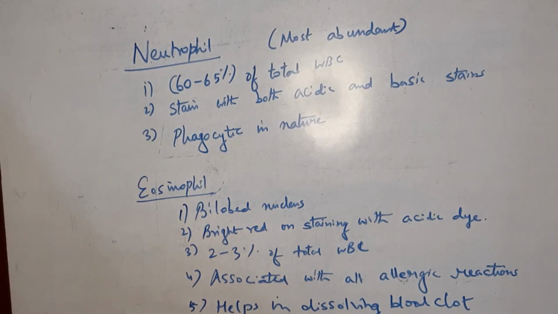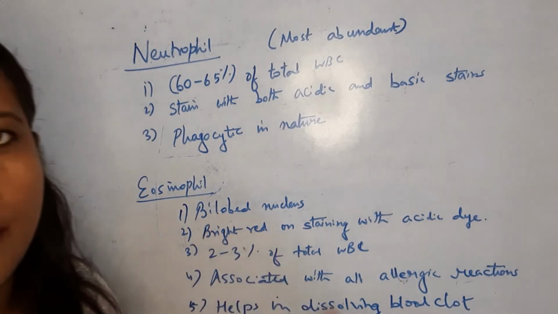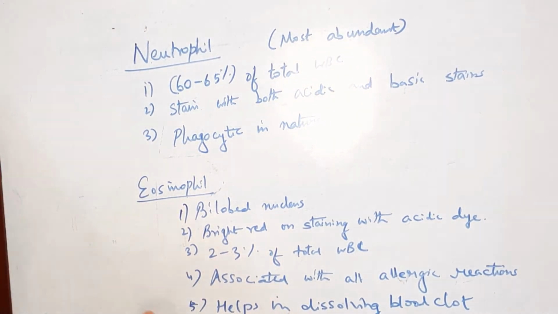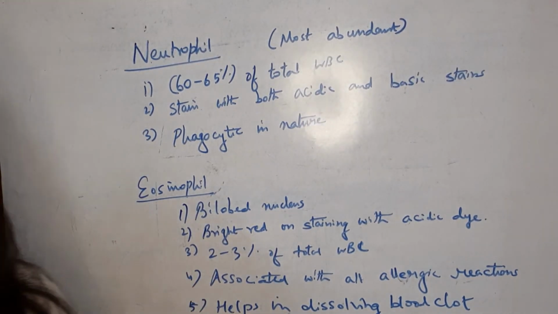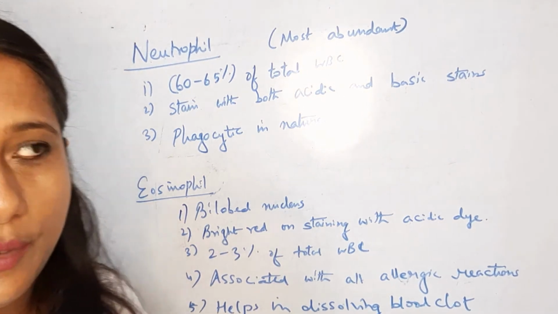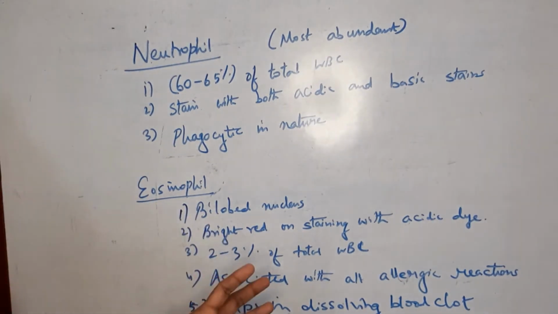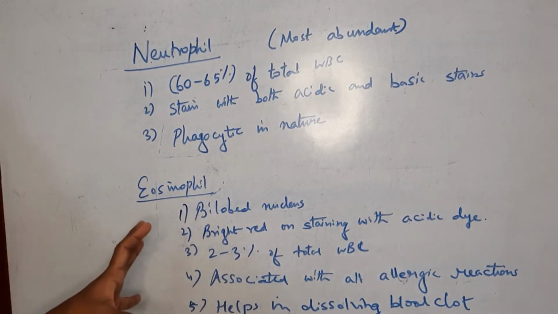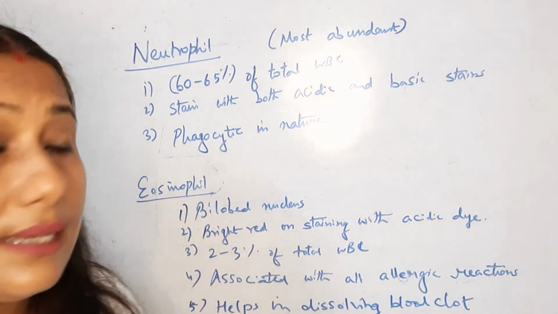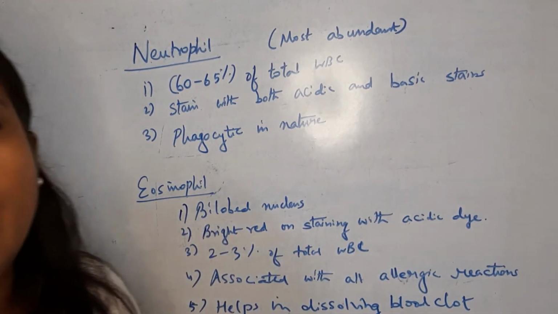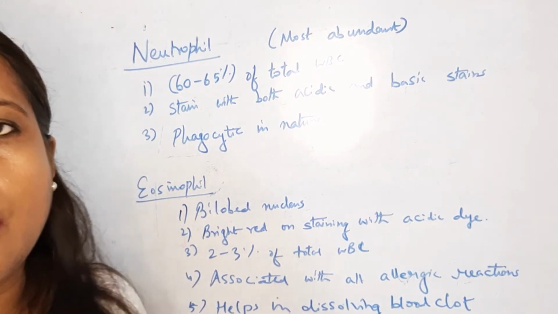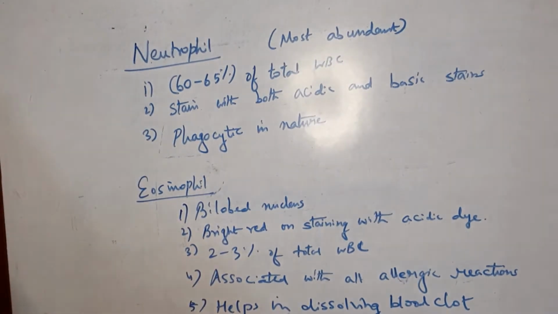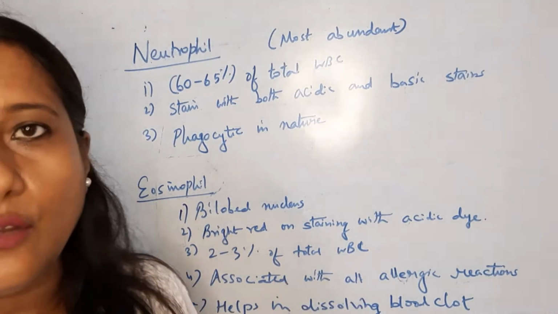Now come the eosinophils. Eosinophil is a type of granulocyte WBC, about 2 to 3% of the total WBC. These cells generally have a bilobed nucleus, and they take bright red stains with acidic dye because of the presence of coarse granules in the cytoplasm.